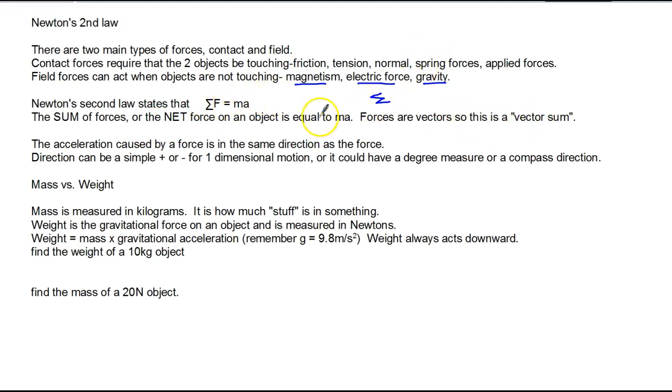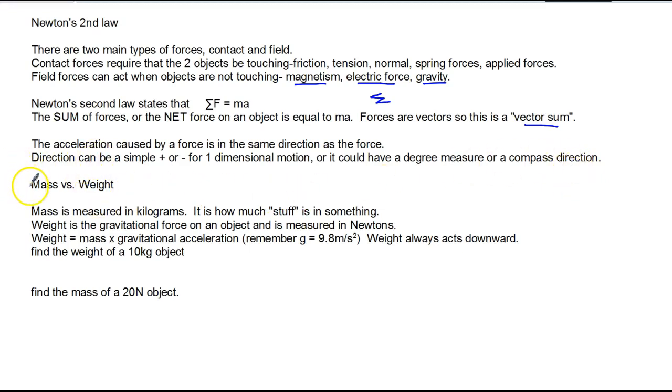Forces are vectors, and so we call this a vector sum, because we don't just add them up. I mean, sometimes you can, but depending on the direction, you might have to do some trig. The acceleration that's caused by a force is in the same direction as the force. The direction might be as simple as a plus or minus sign for one-dimensional motion, or it might have a degree measure or a compass direction, like the force acts towards the north.